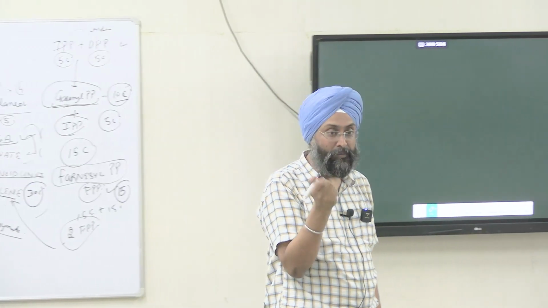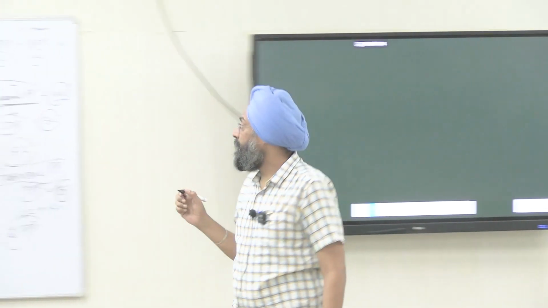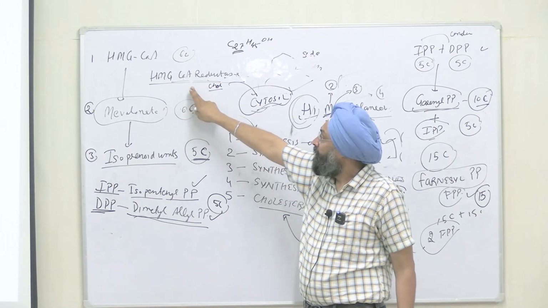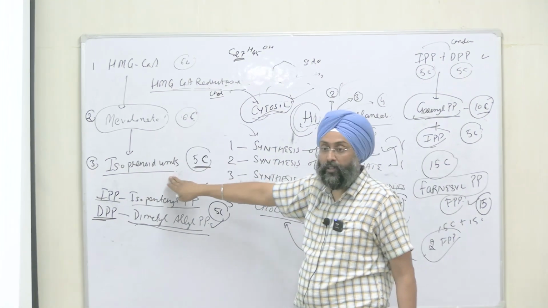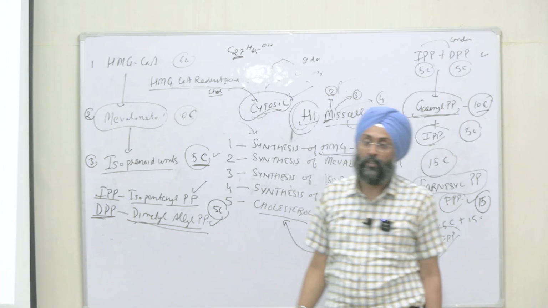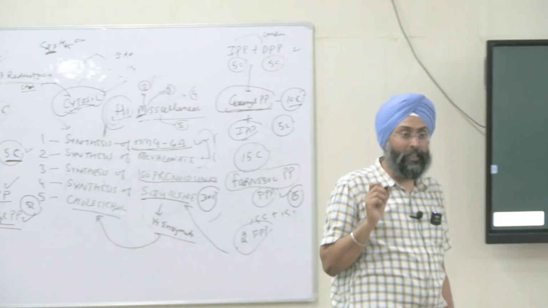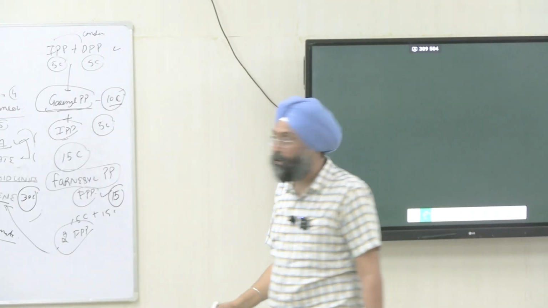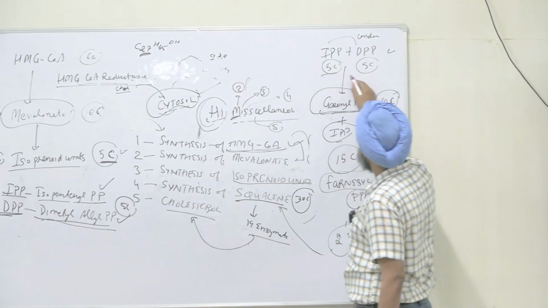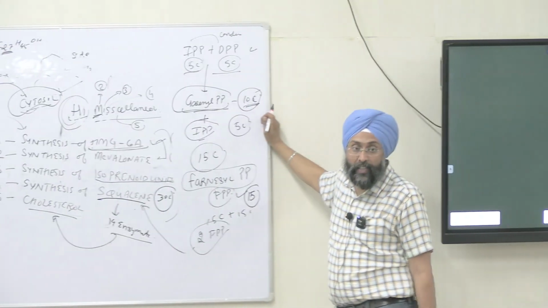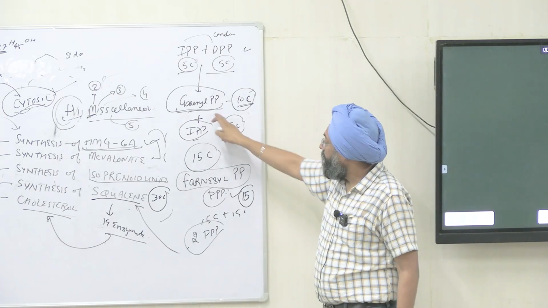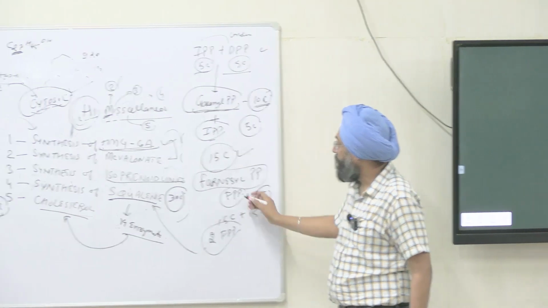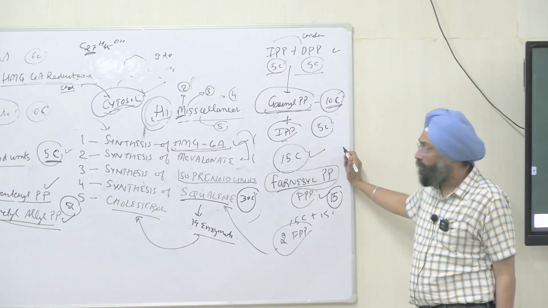Then next comes M for mevalonate. Mevalonate, 6 carbon, is formed by HMG-CoA reductase, that is a regulatory enzyme, right? Then from mevalonate we form isoprenoid units, that are 5 carbon compounds. They are two basically, one is isopentenyl pyrophosphate and second is dimethylallyl pyrophosphate. Both are 5 carbon. 5 carbon plus 5 carbon is 10 carbon, that is geranyl pyrophosphate or GPP. Then another 5 carbon molecule, isopentenyl, is added and we get our 15 carbon, that is our farnesyl pyrophosphate.